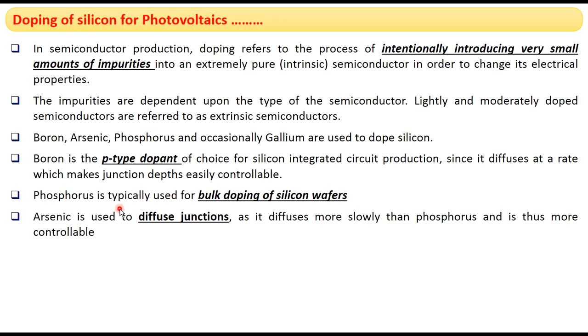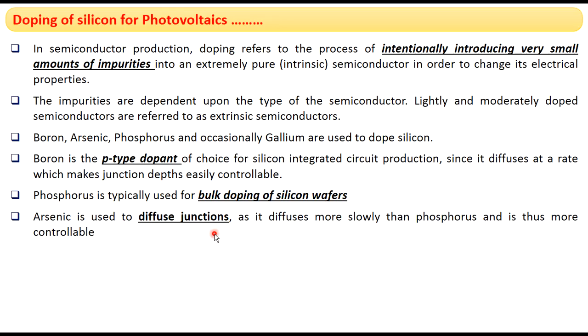Phosphorus is the most widely used n-type dopant, especially for bulk doping of silicon wafers. And arsenic is another n-type dopant which is used for doping of junctions.